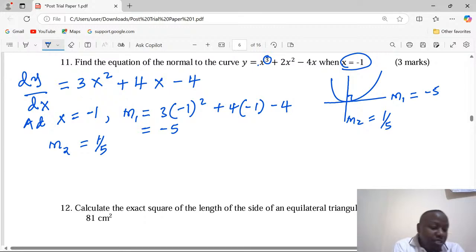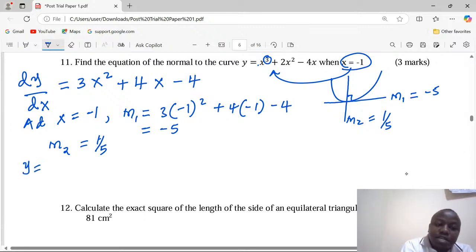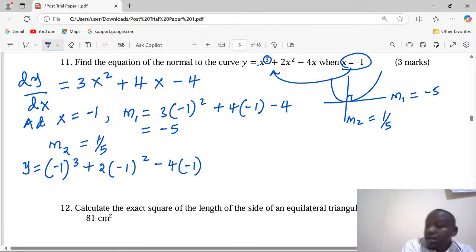Again, the other thing we need to know is the coordinate at that point. If the value of x is -1, then we can go to the original equation and find the value of y at the same point. So the value of y is going to be -1 to the power 3 plus 2 into -1 squared minus 4 into -1. And when we compute that, we shall get y as 5. Y being 5, it means the coordinate is (-1, 5).